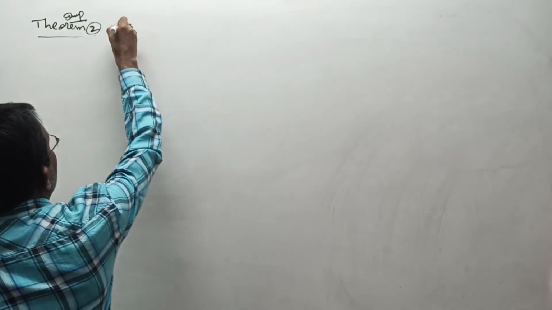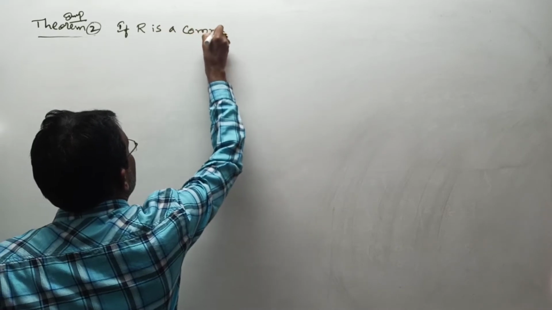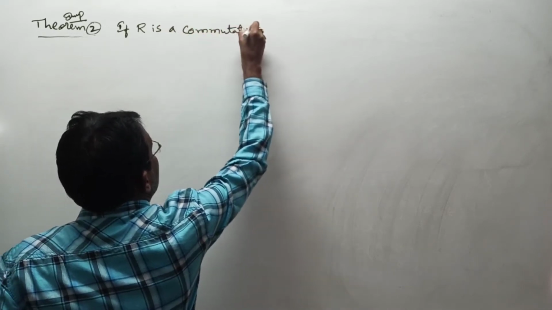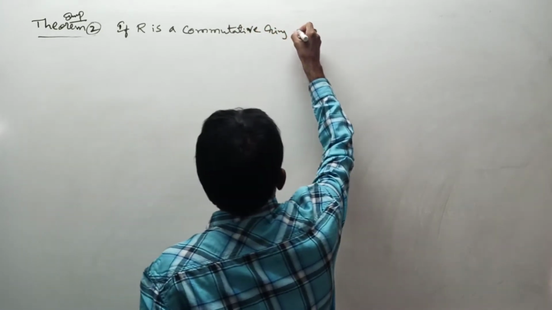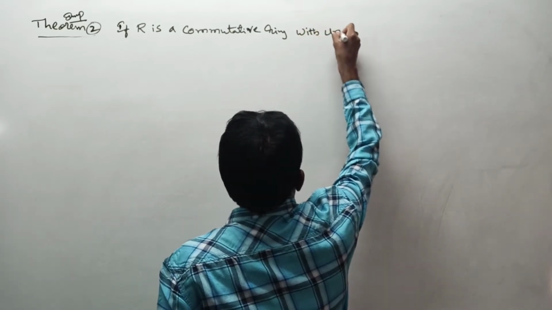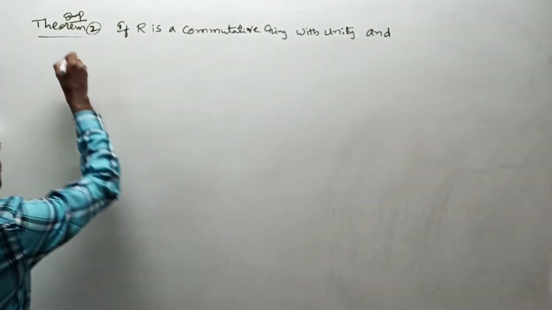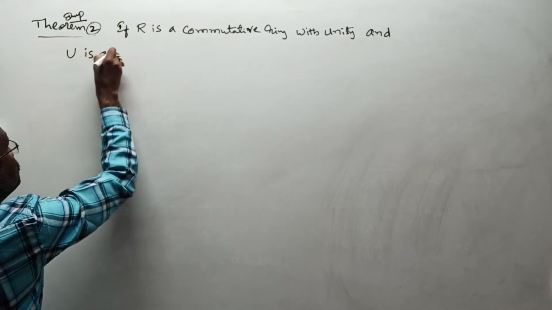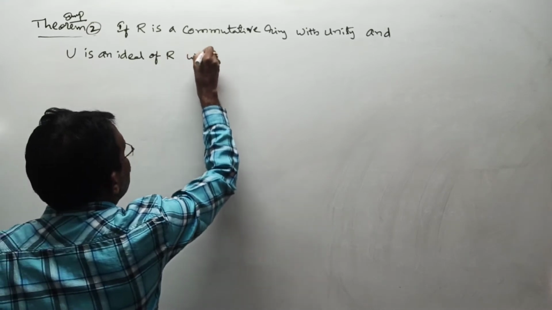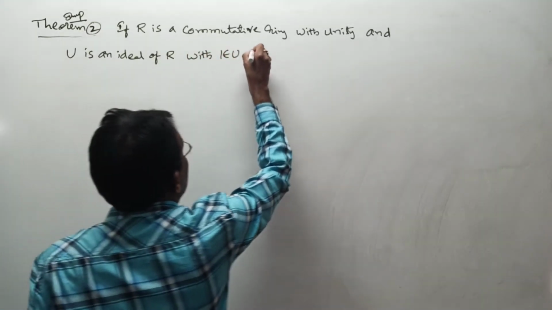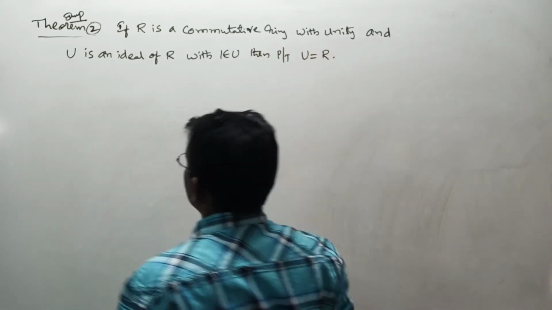It is: if R is a commutative ring with unity and U is an ideal of R with 1 belongs to U, then prove that U is equal to R. This is your statement.